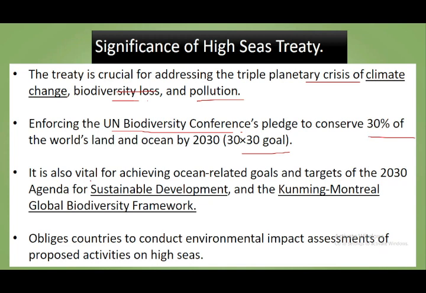So it is also vital for achieving ocean related goals and targets of the 2030 Agenda for Sustainable Development and the Kunming-Montreal Global Biodiversity Framework.